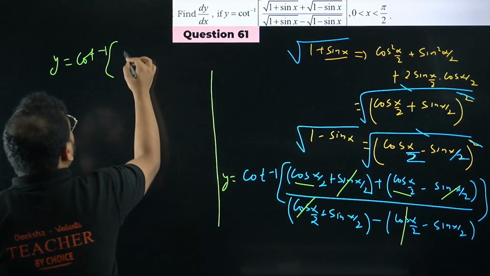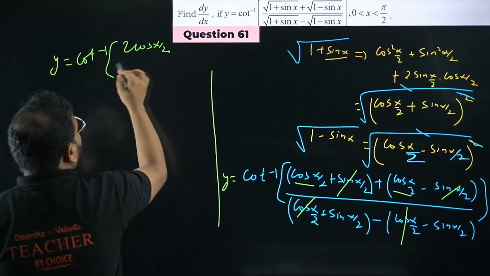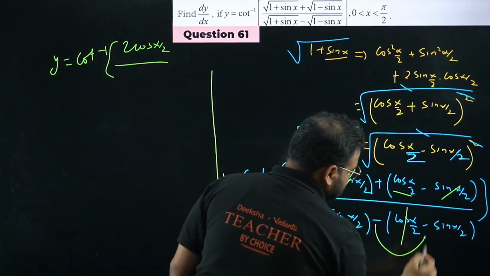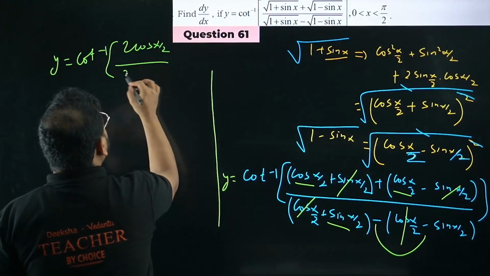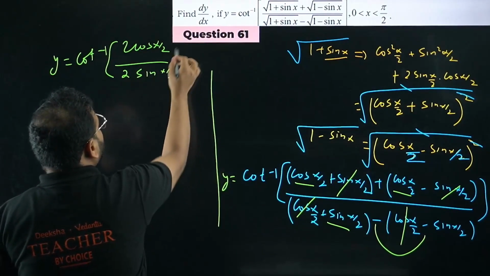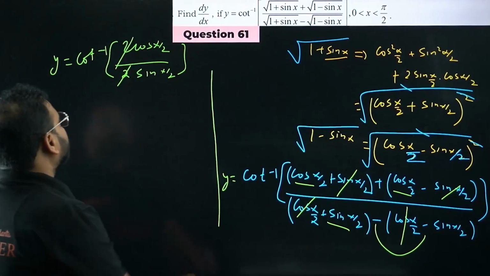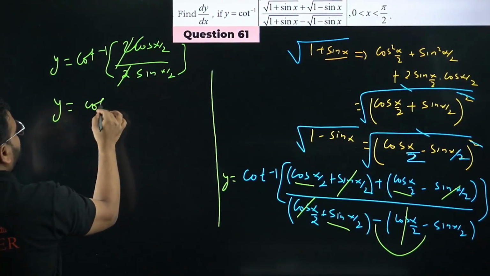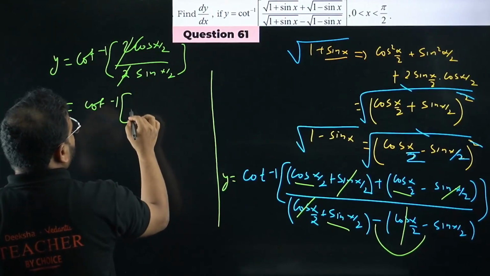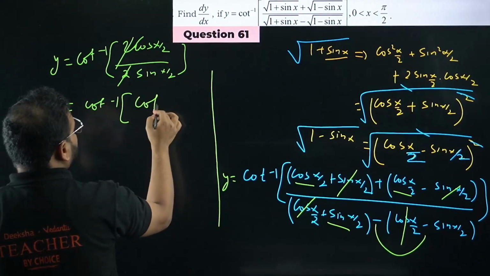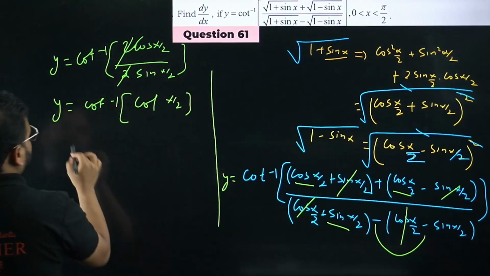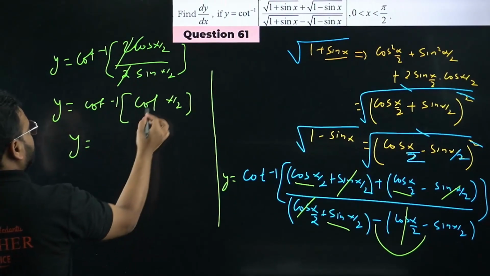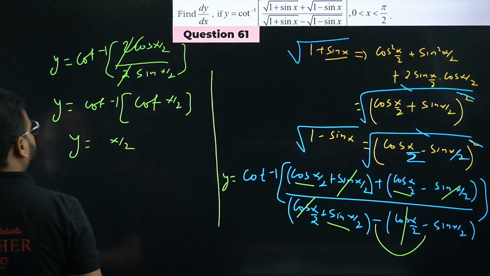So 2 cos of x by 2. What about this? Sin x minus of minus, so plus 2 sin x by 2. 2 and 2 is cancelled again. This is cos, okay. So I'm left with cot inverse of cos by sin, will become cot x by 2. I'm getting y equals to cot inverse of cot, nothing but simply the angle, y equal to x by 2.